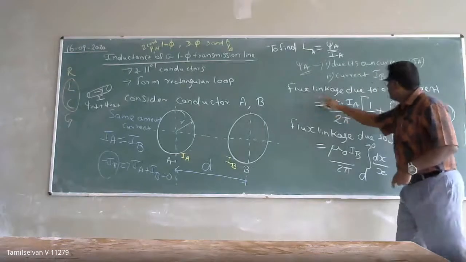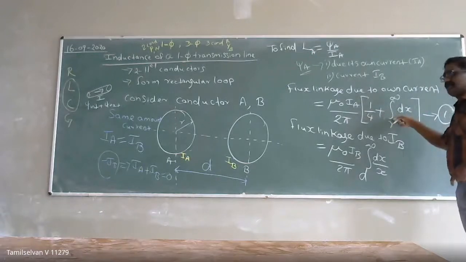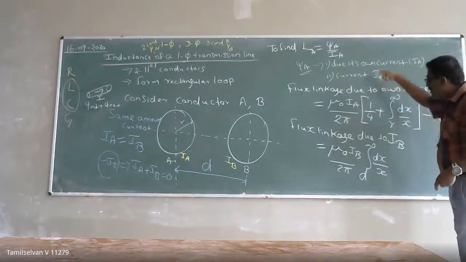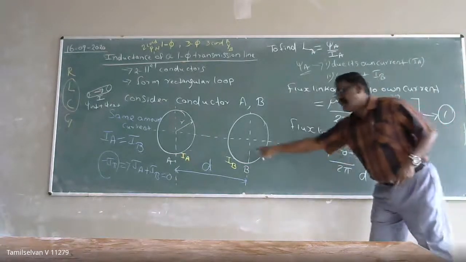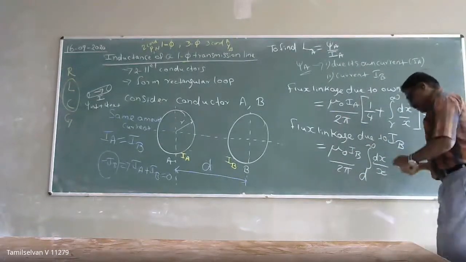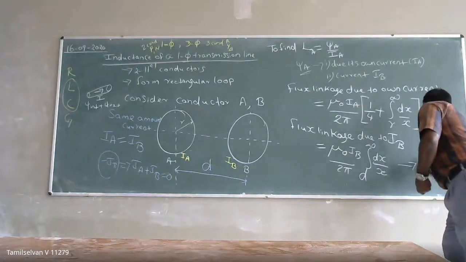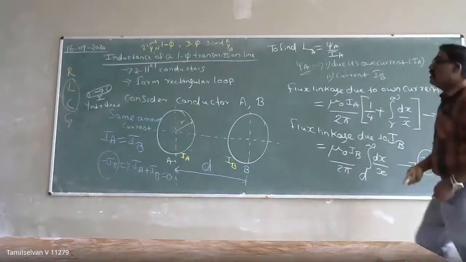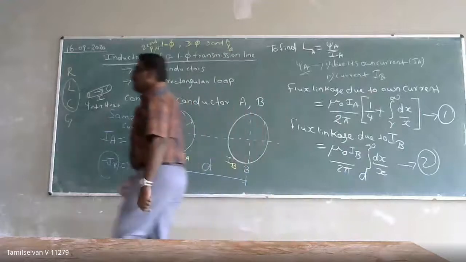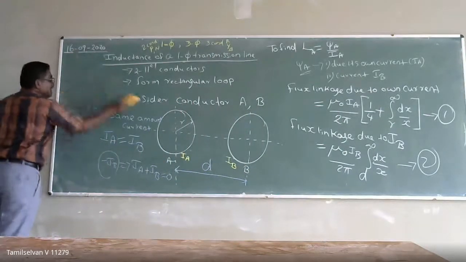So now I am writing out the flux linkage due to its own current. Own current means internal plus external, right? I will get it. So what will be the flux linkage due to the current IB? So this is going to be the flux linkage due to the IB current. So this is going to be my 2. So if I club 1 and 2, that is going to be the total flux linkage in a conductor. Total flux linkage in a conductor.